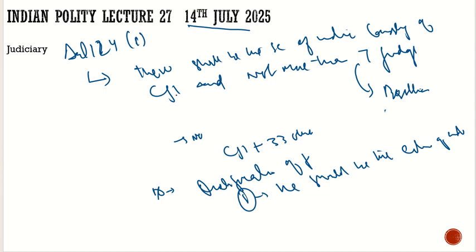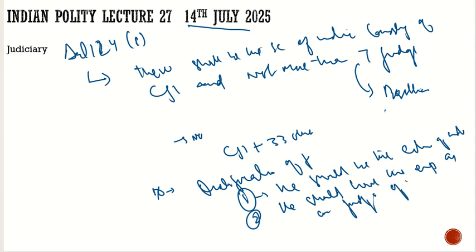The second criterion required for a person to be a judge of the Supreme Court is that he should have 5 years of experience as a judge of one or more high courts. What does the second criterion say? He should have the experience as a judge of one or more high courts.